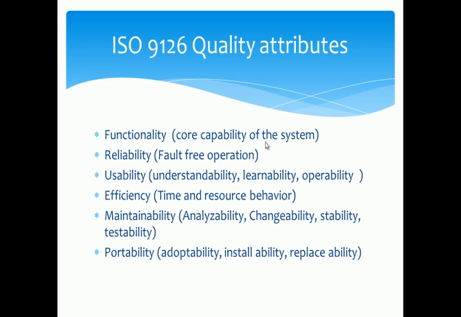Maintainability means analyzability, changeability, stability and testability. It means that you must be able to analyze the system very easily to identify the problem, and after that, when you identify the problem, how you will bring the changes in the current version of the software. After bringing the changes, whether your software is stable or not, meaning whether the current changes affect the other components of the software or not. You must see the impact of the change.